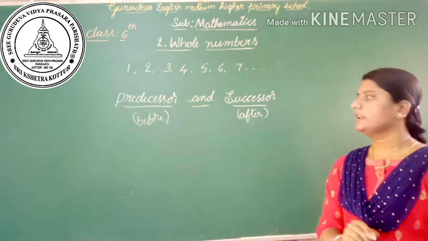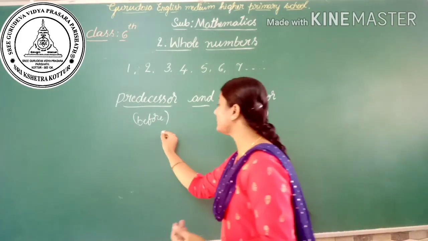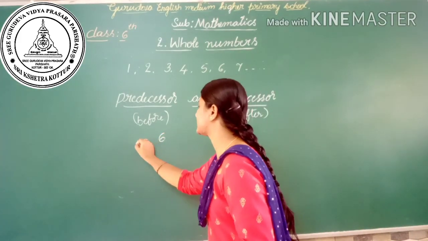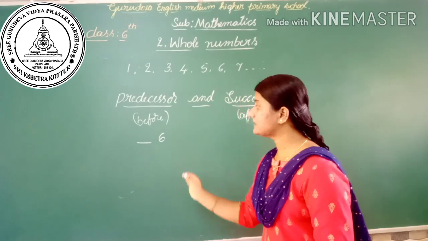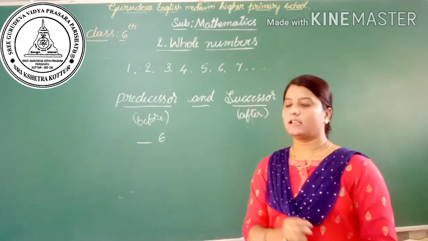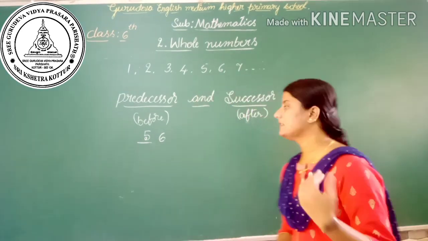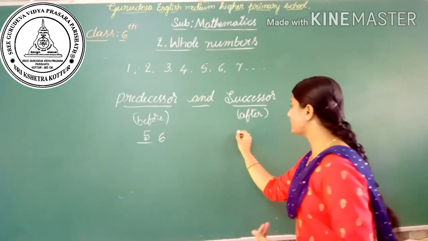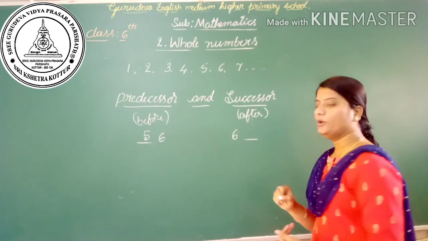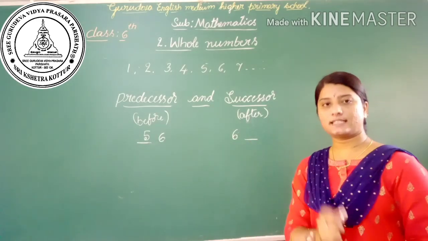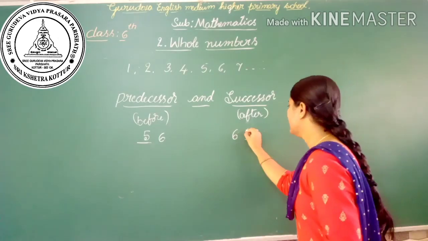Can you say one example? What is the predecessor of 6? Means what is the before number of 6? Yes, that is 5. Similarly, what is the successor of 6? Which number comes after 6? Yes, that is 7.